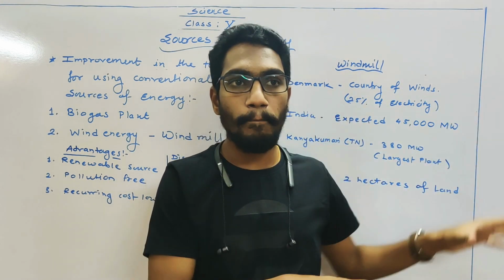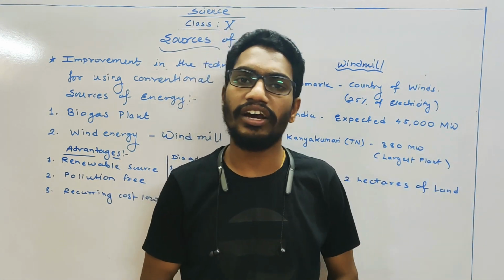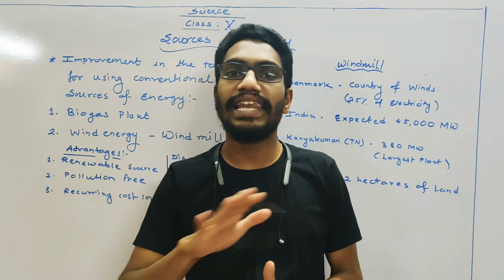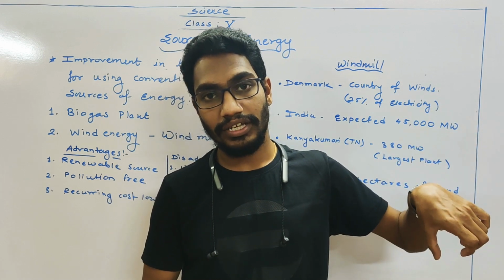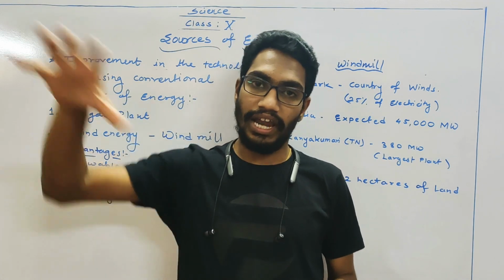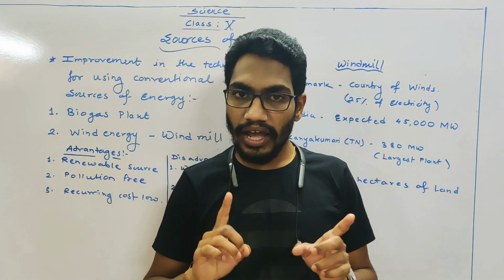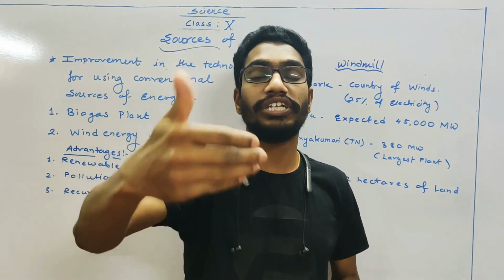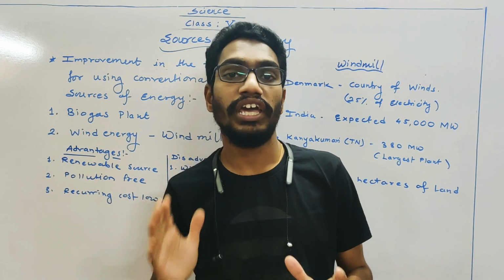For example, in Complex there is cloudy weather and in the city area Gadchiroli there is clear weather. Because of clear weather, more temperature, that air is lighter, there is no moisture. But because of the cloudy season in Complex, that air is heavy, contains some moisture. Heavy air creates high pressure and this light, dry air creates low pressure. Because of that high pressure and low pressure, this air starts moving from high pressure Complex to the low pressure city area.